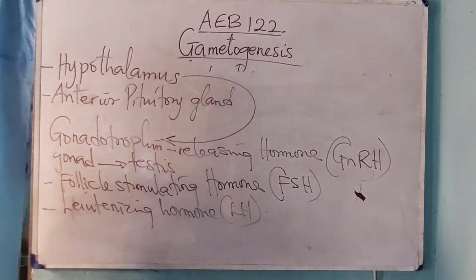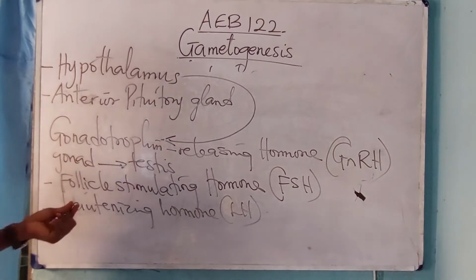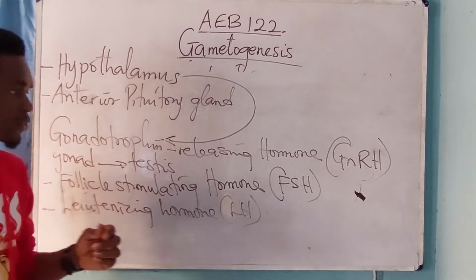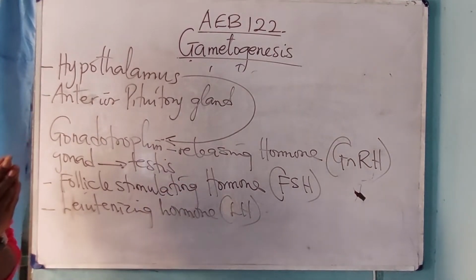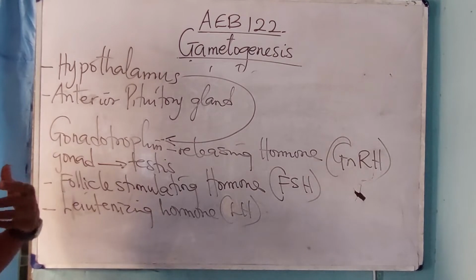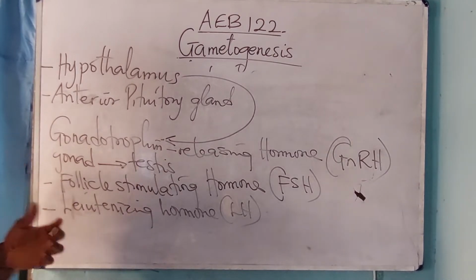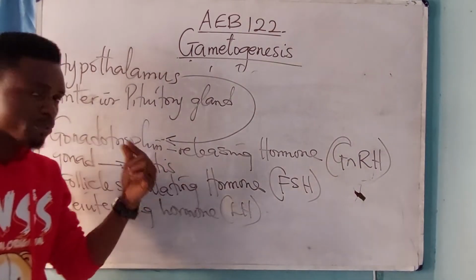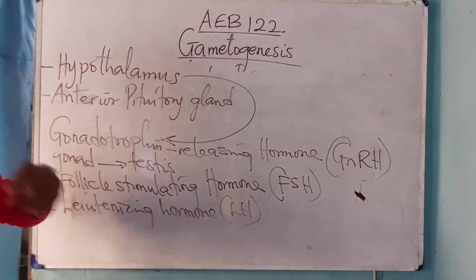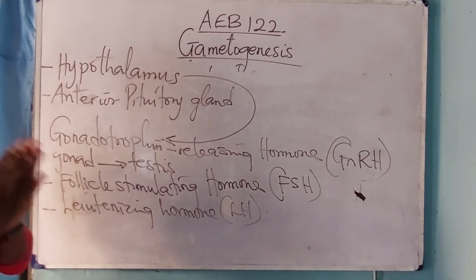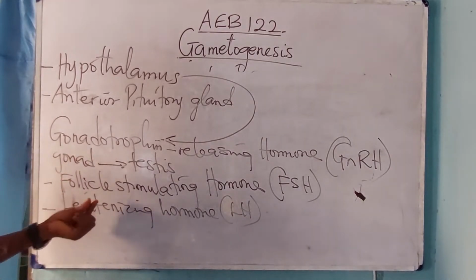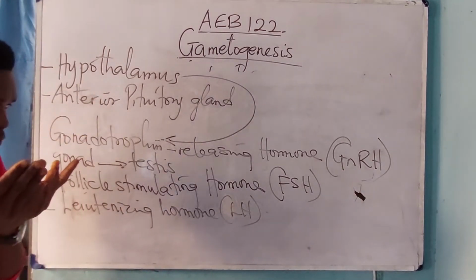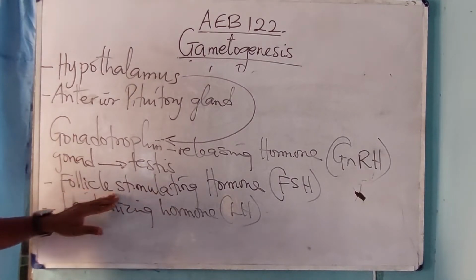Hormone. Now, what now happens? As soon as this follicle stimulating hormone is produced, what happens? It stimulates the satellite cell, leading to the complete formation of what? The spermatozoa. As soon as this follicle stimulating hormone is produced, it stimulates spermatogenesis, therefore stimulating the satellite cell to develop the spermatozoa completely. Now that is the work of this follicle stimulating hormone.